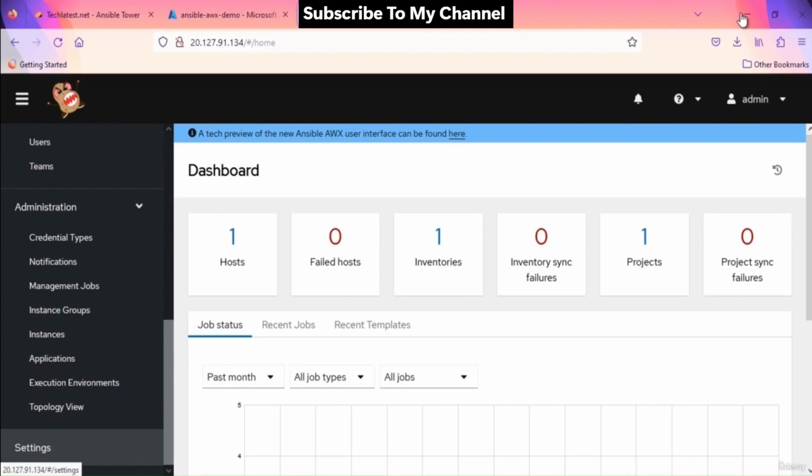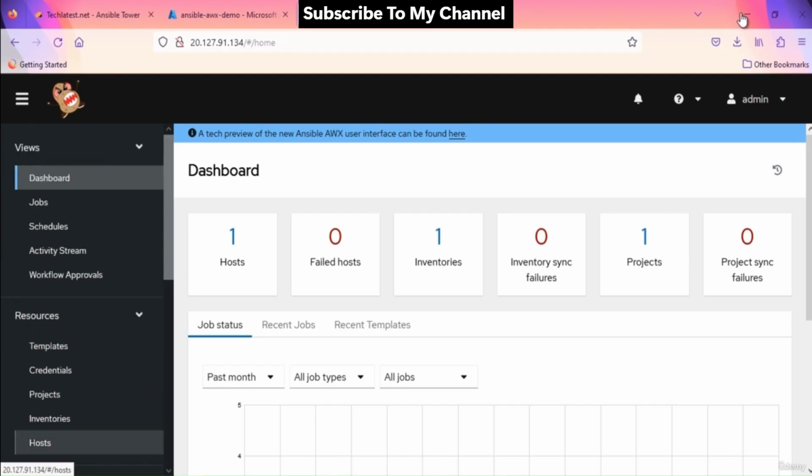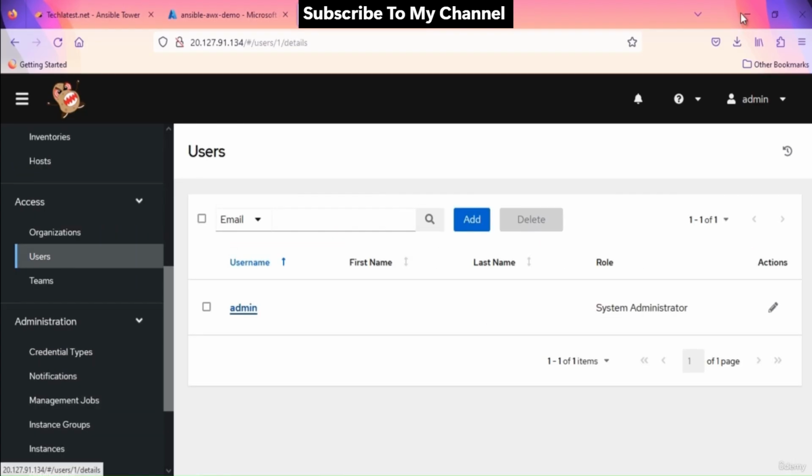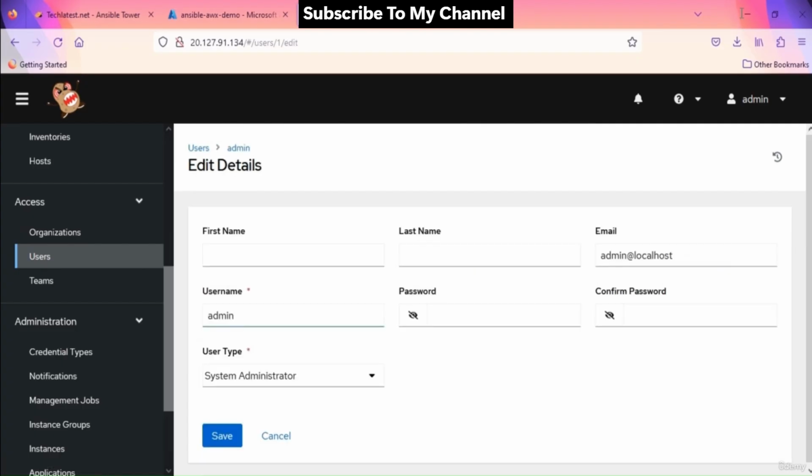You must change the default password for the admin user as a security measure. To change the admin password, in the left pane, click on Users, click on the admin user, click on Edit, enter the new password and save the changes. Make a note of this password. If you lose it, then it will be difficult to log into the interface.